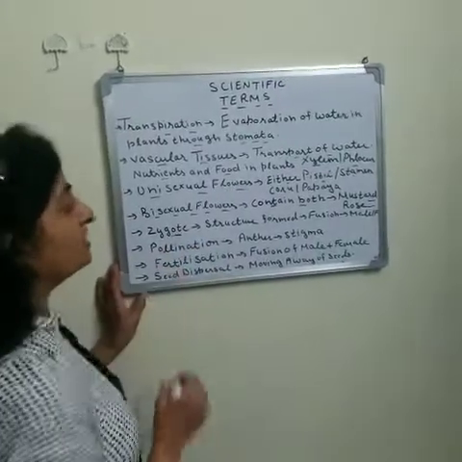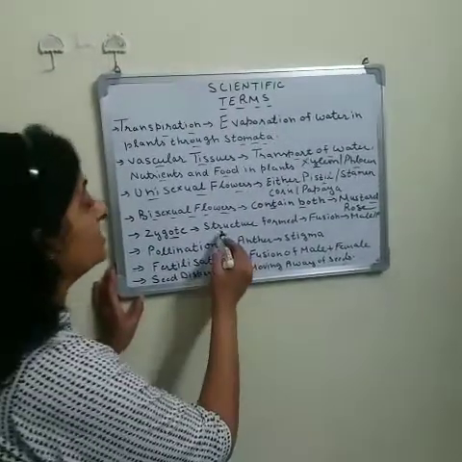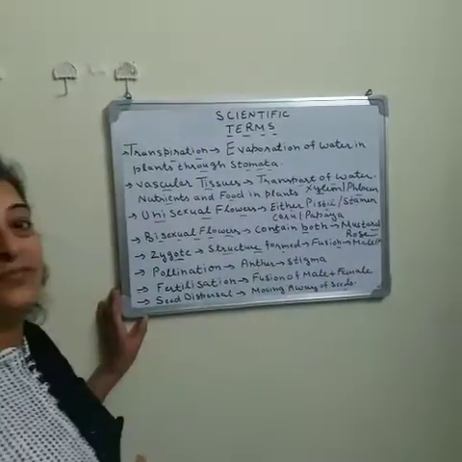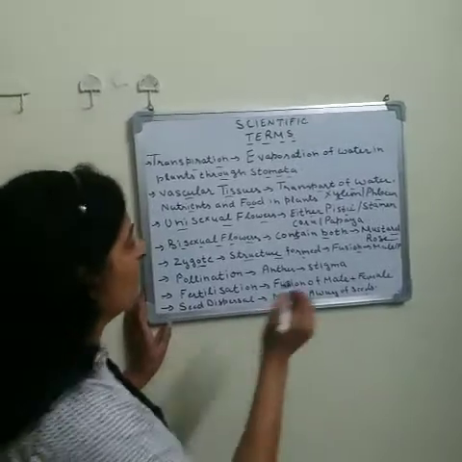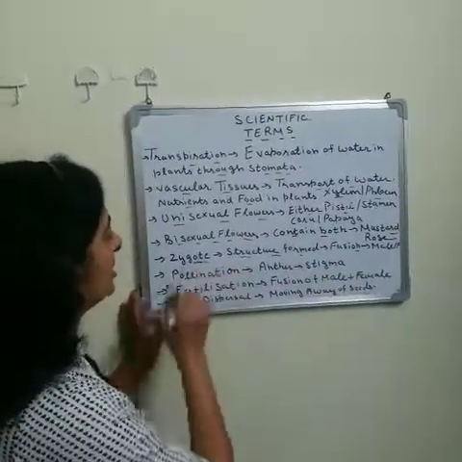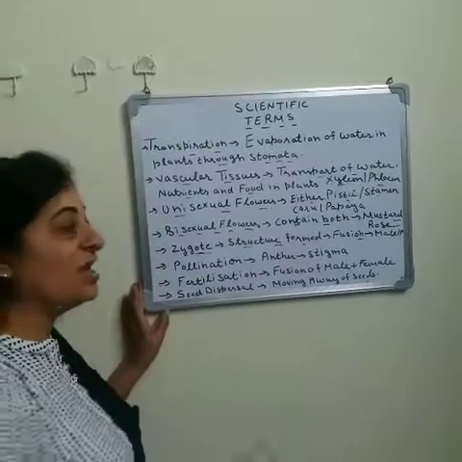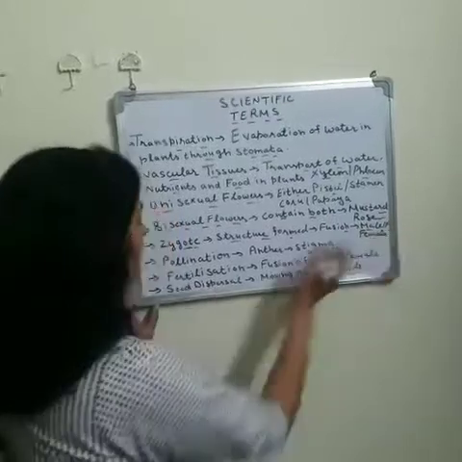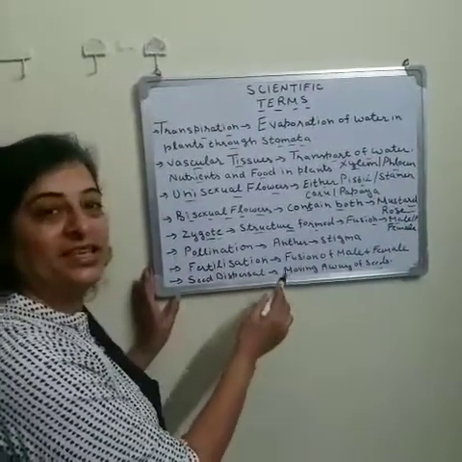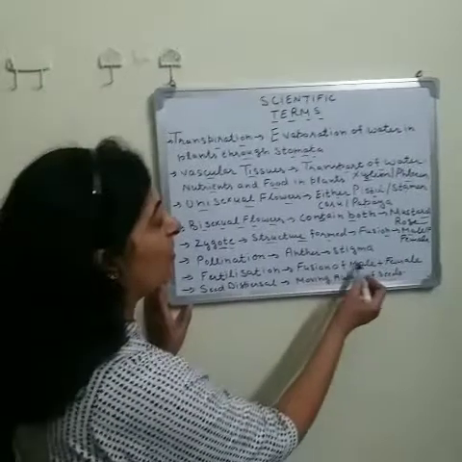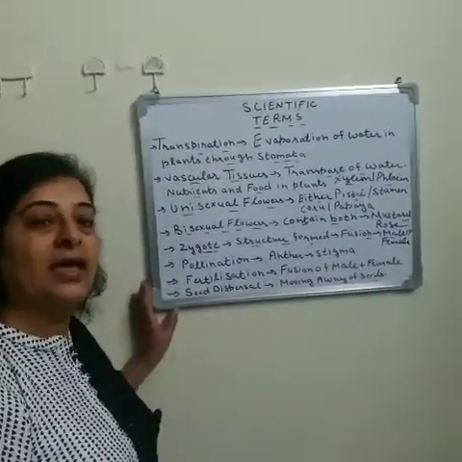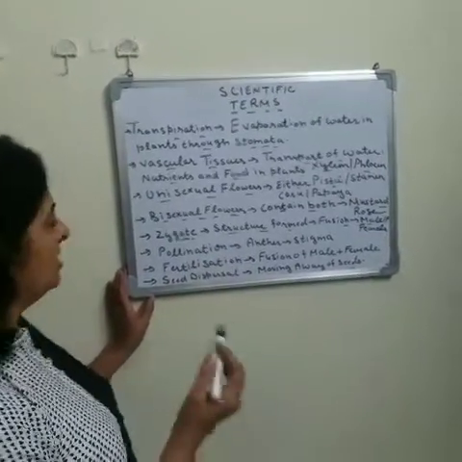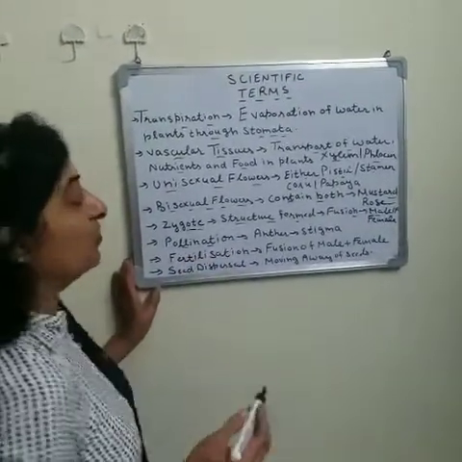Now the zygote. What is zygote? Zygote is a structure that is formed after the fusion of male and female gamete. The process of fusion of male and female gamete is known as fertilization. Yes, fertilization means fusion of male and female gamete, and after that process the structure formed is known as zygote.